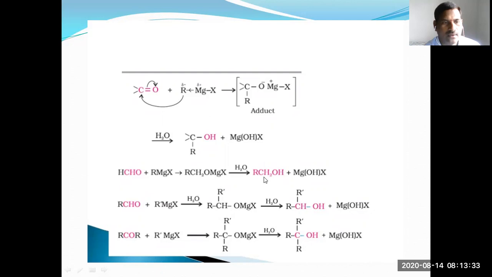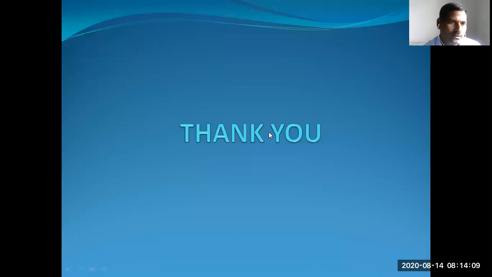The alcohol is ethyl alcohol. Here you can take acetaldehyde plus methyl magnesium bromide. The alcohol is isopropyl alcohol or 2-propanol. Whereas acetone, the 2 R groups are methyl groups. Here with methyl magnesium bromide, you can get the tertiary butyl alcohol, 2-methyl 2-propanol. So thank you.